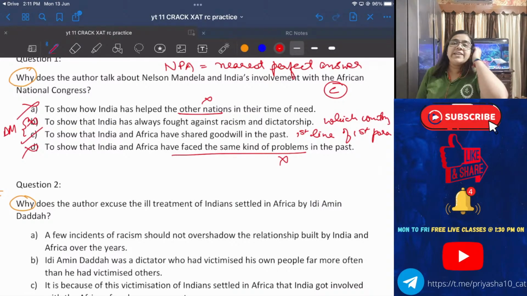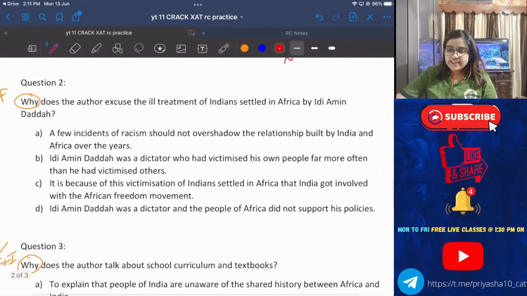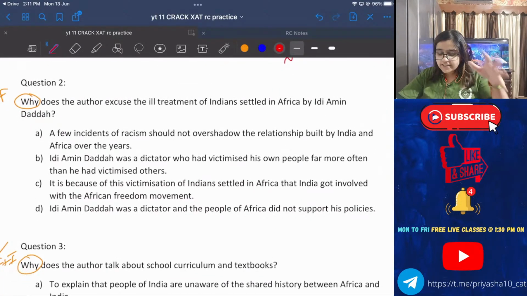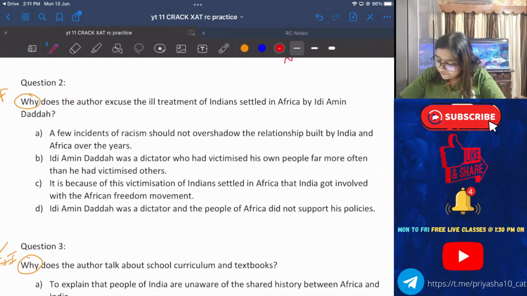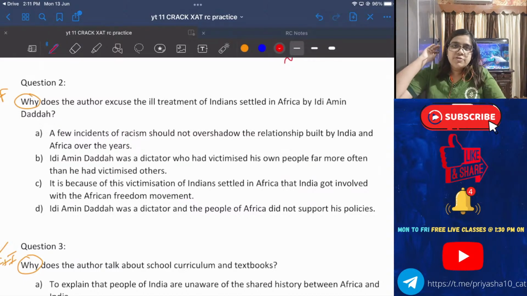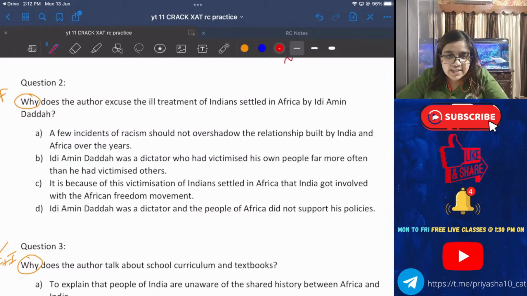Those who got it right can give themselves 1 point. We'll move to the second question now quickly. Why does the author excuse the ill treatment of Indians settled in Africa by Idi Amin Dada? This is a full-fledged first paragraph fact based question. Directly the fact was written about why there is no problem or why nobody thinks badly about it. Okay, Ankit B, Ajay D.